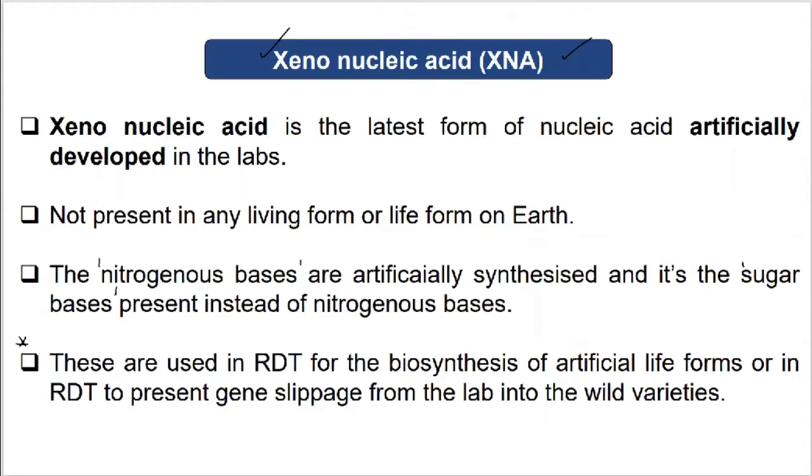With this, we have finished with all the different forms of DNA which are present in the cell. After this, we would be moving to molecular biology, and in tomorrow's lecture, we would be starting with the C value and the C value paradox.